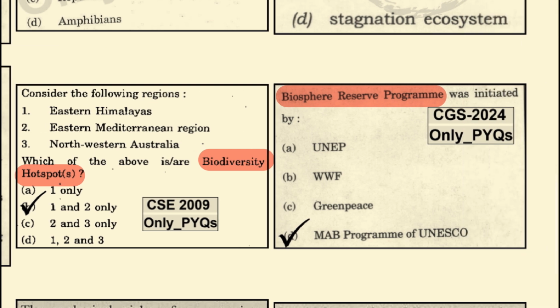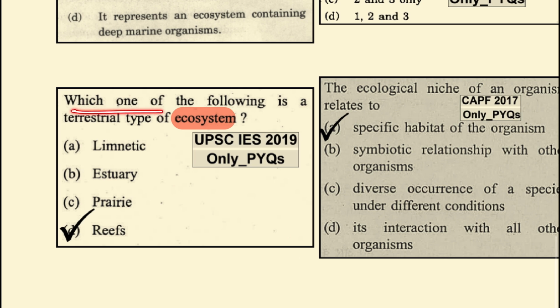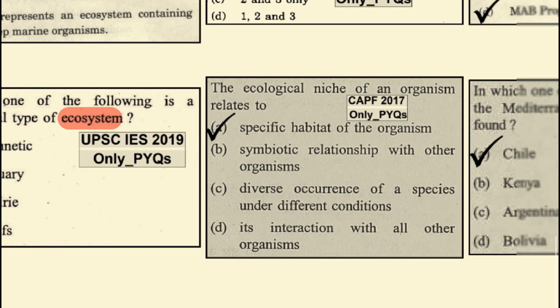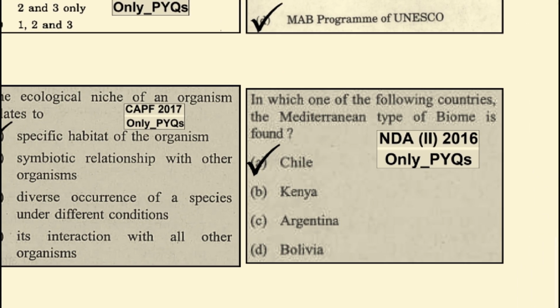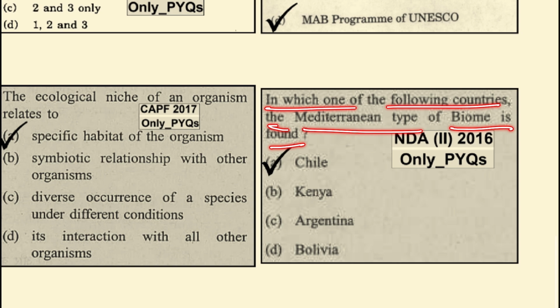The Biosphere Reserve Program was initiated by the MAB program of UNESCO, that is, Man and Biosphere. Which one of the following is a terrestrial type of ecosystem? It is the coral reefs, which is not a terrestrial type of ecosystem. The ecological niche of an organism relates to the specific habitat of that organism. In which one of the following countries is the Mediterranean type of biome found? It is in Chile that the Mediterranean type of climate is found.